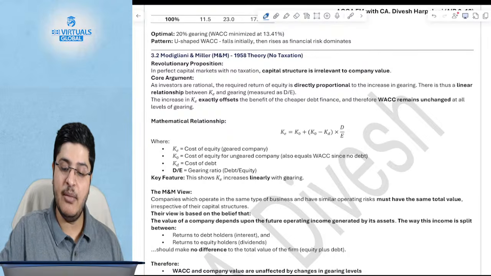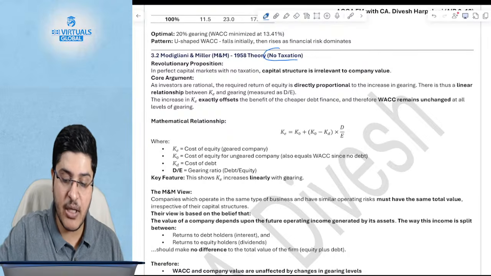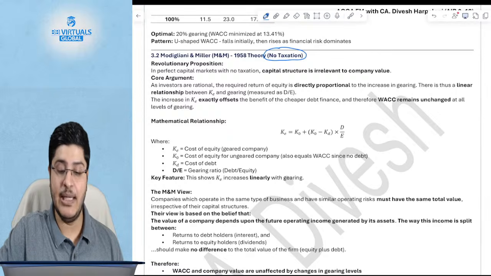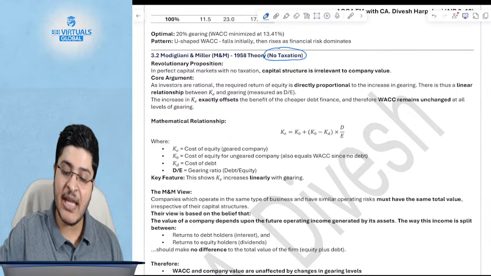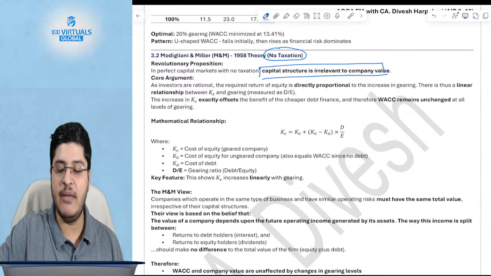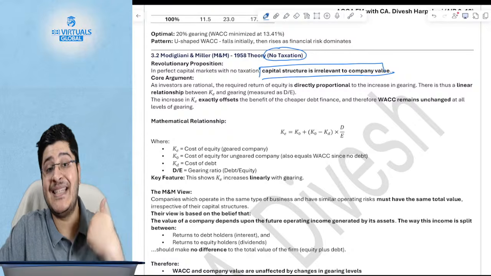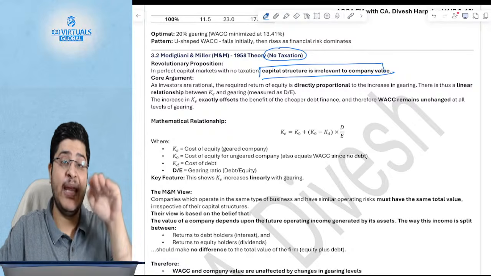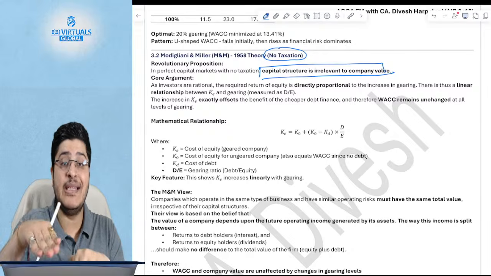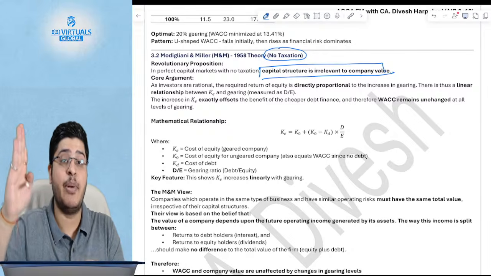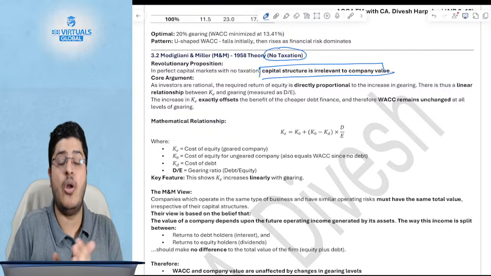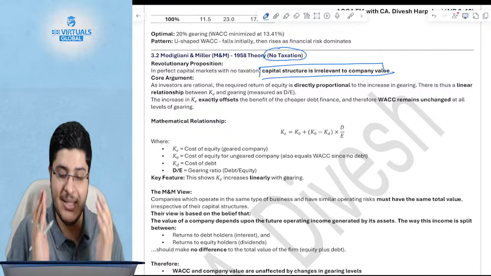Now, the Modigliani-Miller approach. Remember, the first theory of Modigliani-Miller assumed there is no taxation. It said capital structure is irrelevant to the company value. WACC stays the same because if my KD reduces, KE increases in the same proportion to make sure the overall WACC remains the same.